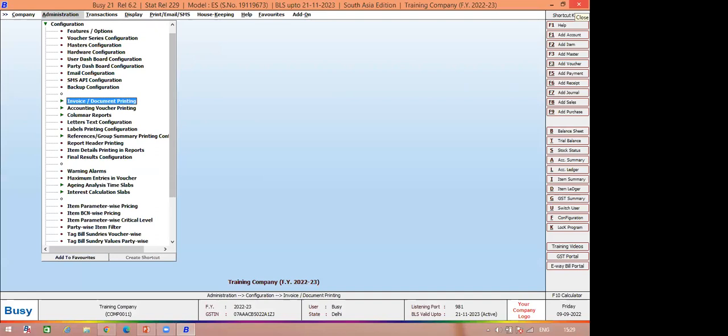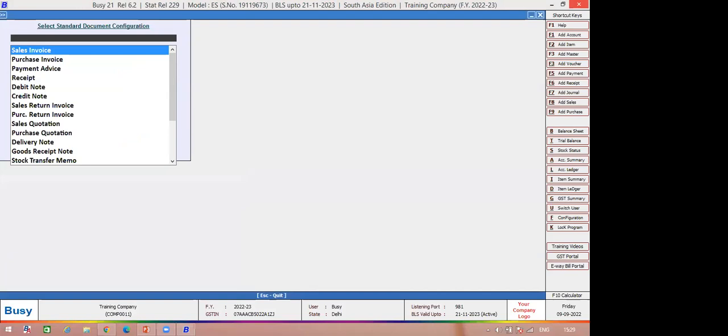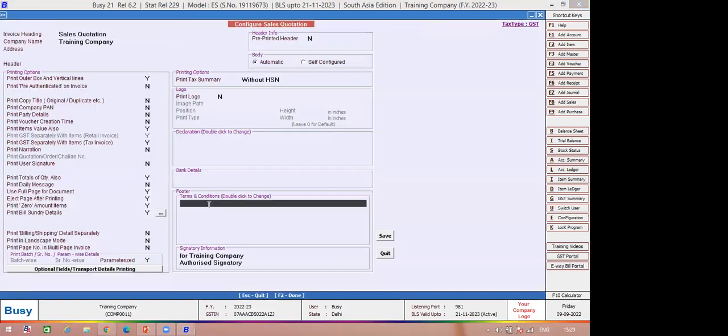For that purpose, you can go to administration, configuration, invoice document printing, standard, and then select the sale quotation module. And here you can provide your terms and conditions.